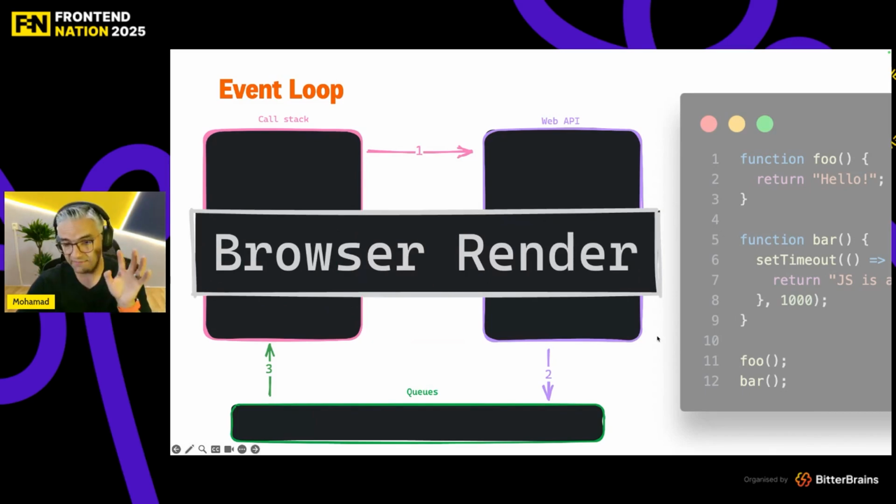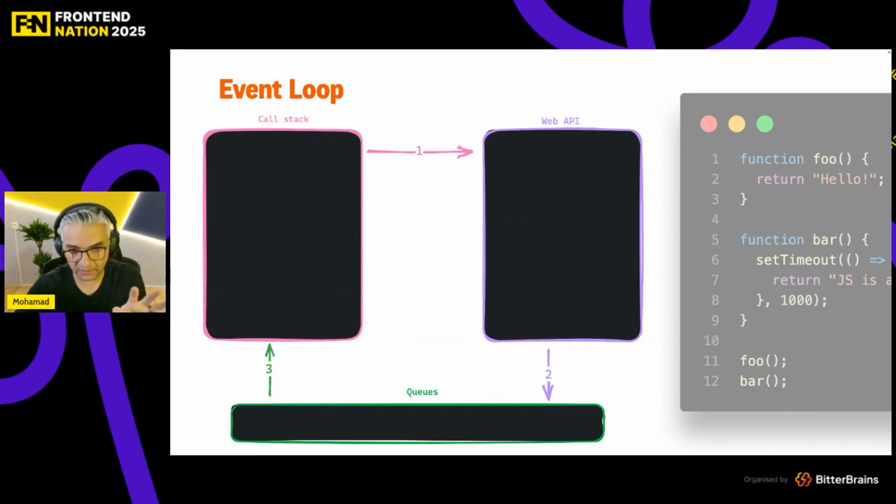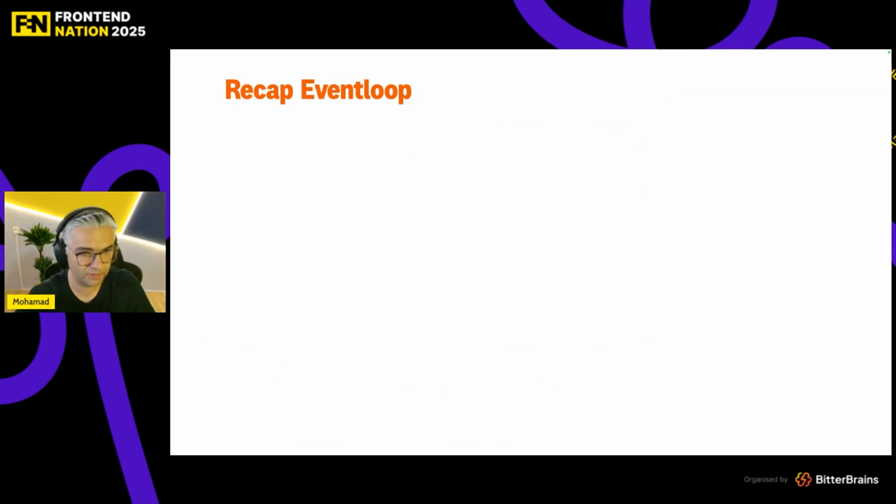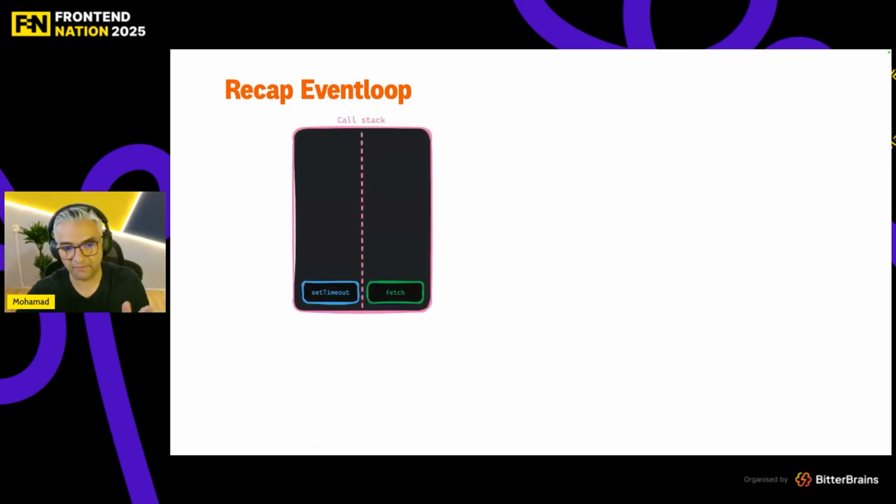And this is very important, that I want everybody to listen to this one. The call stack is empty, web API is empty, queue is empty. But the point is about the call stack. As soon as the call stack is empty and JavaScript doesn't have anything to run, it means that my main thread could be free. A browser render happens. A browser render happens when the call stack is empty. So let's move on.